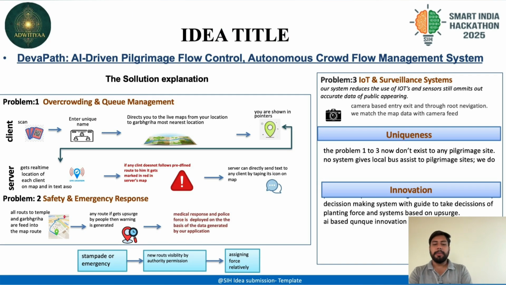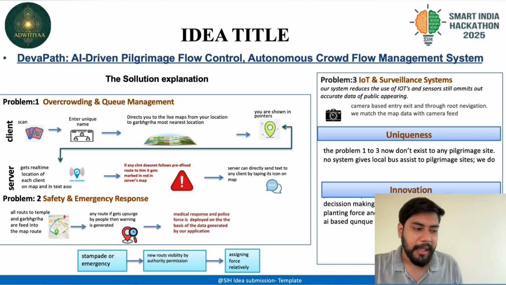The solution explains first overcrowding. As a client, you have to scan a QR code and enter your unique name. You will be directed towards a map where you will be shown as a marker. This will be just the client's part. The server gets the real-time location of every client in the form of a GUI on a map. If any person does not follow the predefined route, the server can also text him.